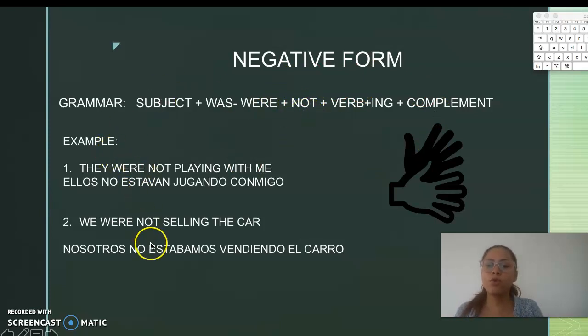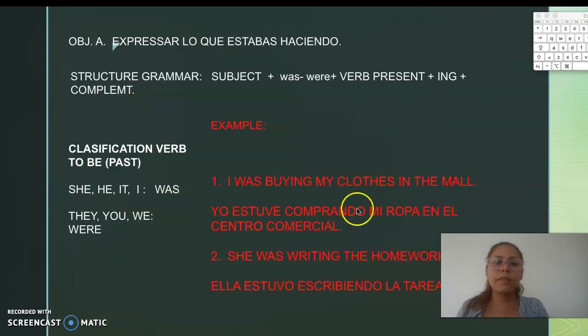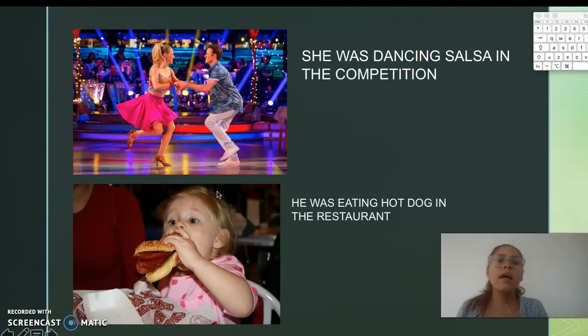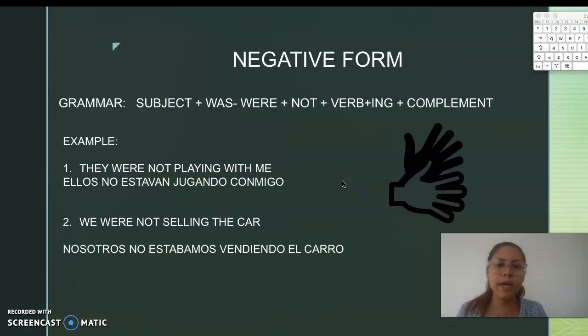Listo. So we have two examples with that. The first example, they were not playing with me. Ellos no estaban jugando conmigo. The second example, we were not selling the car. Nosotros no estábamos vendiendo el carro. So, this is the same as the other examples. The difference is that this example is in a negative form, and this example is in affirmative form. Okay?